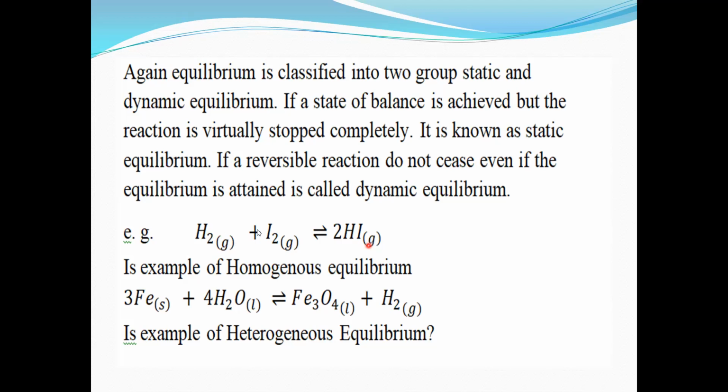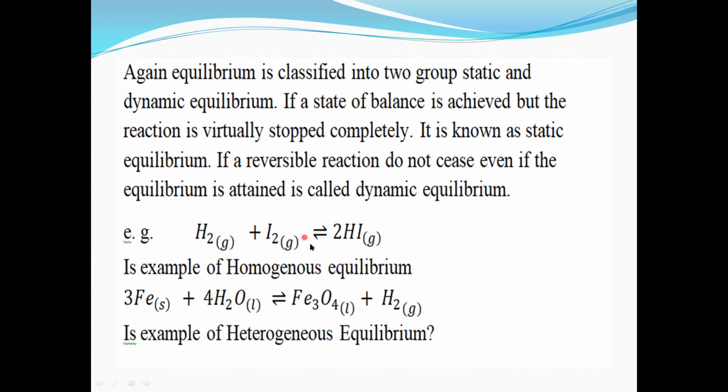So H2 gas plus I2 gas, that is iodine gas, forms hydrogen iodide gas. What are the reactants in this reaction? H2 and I2. H2 is gaseous, I2 is also gaseous, and it forms hydrogen iodide, also in gaseous state.